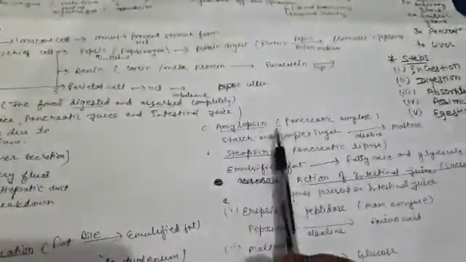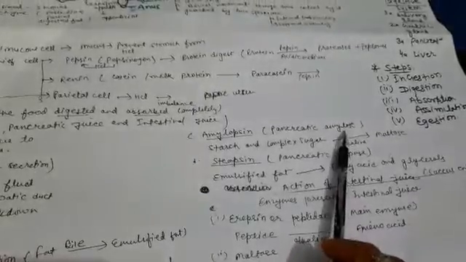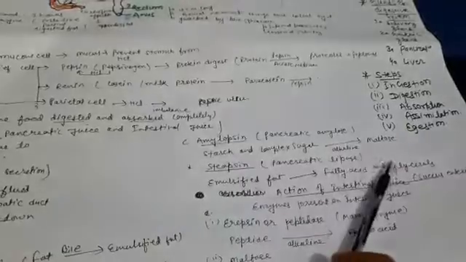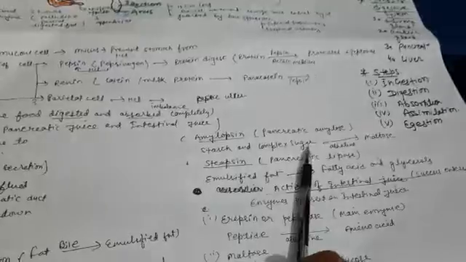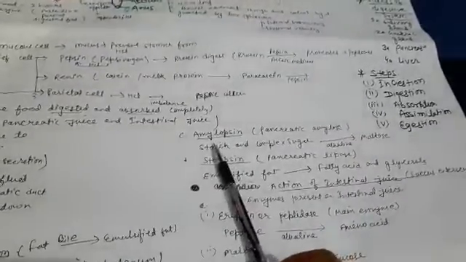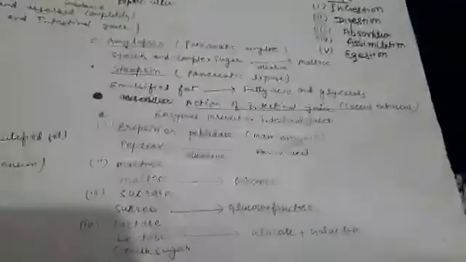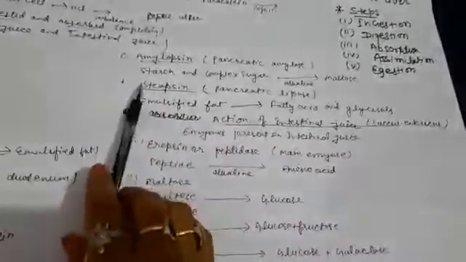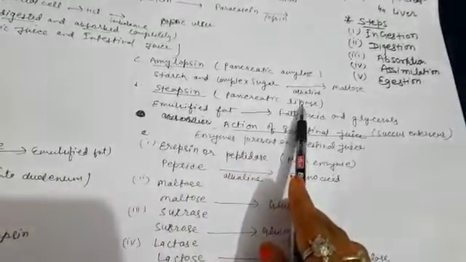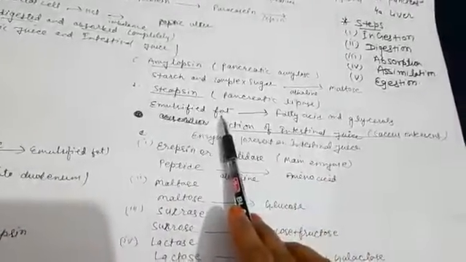Now, the third one is amylopsin. Amylopsin is also known as pancreatic amylase. Amylase is the enzyme which digests starch into maltose. Here the starch and complex sugar is converted into maltose by the enzyme amylopsin. And the fourth enzyme is steapsin, which is also known as pancreatic lipase. Lipase is the enzyme for the digestion of fat.